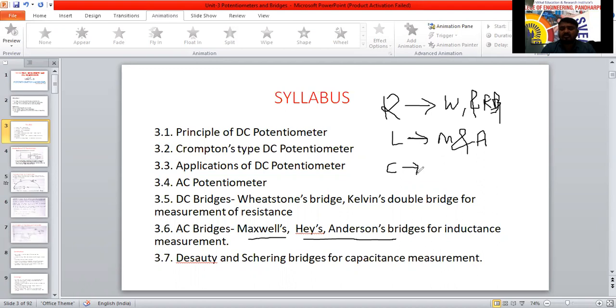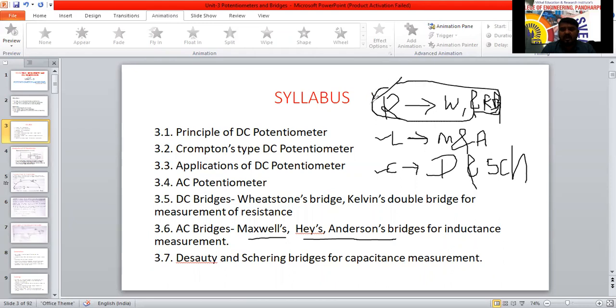We have derived. So for the capacitance measurement, the de-Sauty and Serine bridges we are going to use here. See here, three parts are there: resistance, inductance, capacitance. The bridges we are going to use for the measurement of the resistance, those bridges we call DC bridges.